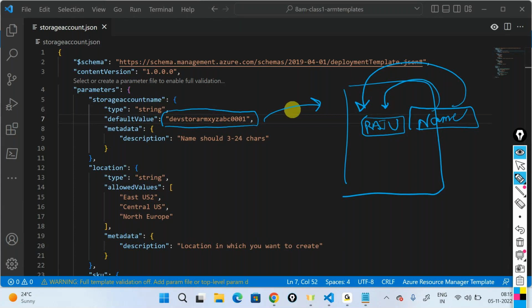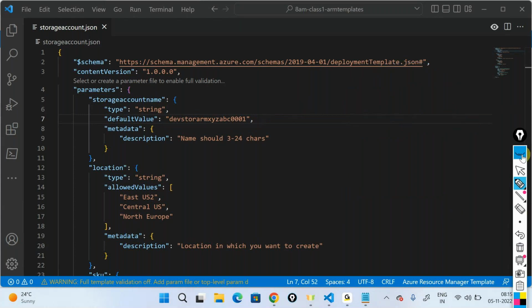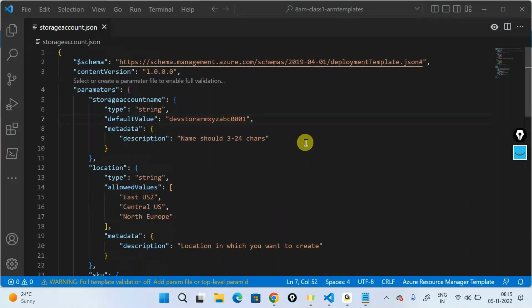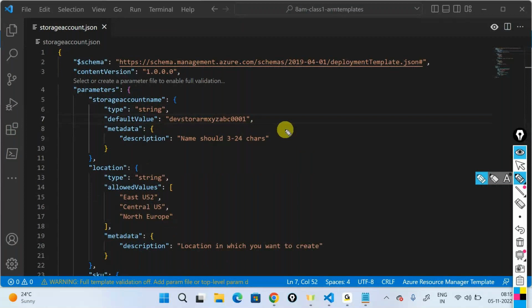One of the advantages of having a default value. Or let's say the client wants just one storage account. He doesn't want to go ahead and change the name of that particular storage account, but he probably wants to change the properties like the SKU, or change that storage account from hot to cool, cool to hot, and so on and so forth. But he wants the same storage account out here. So I don't want to declare it again and again during the runtime. I don't want a blank value there. I just want my storage account name there. I just want to change the internal properties of my storage account.